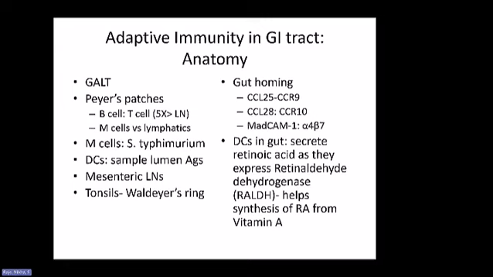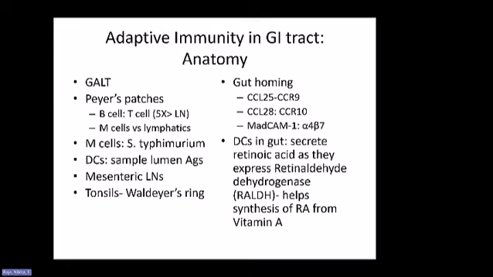All right, so that was the innate immune system. Now we'll talk about the adaptive immune system. The adaptive immune system, of course, is made up of T and B cells, but we also want to talk about some of the lymphoid tissues that take part in that immune response. We know that the gut-associated lymphoid tissue, or GALT, is made up of the regional lymph nodes, like the mesenteric lymph nodes, but also there are Peyer's patches that are present in those areas, right?